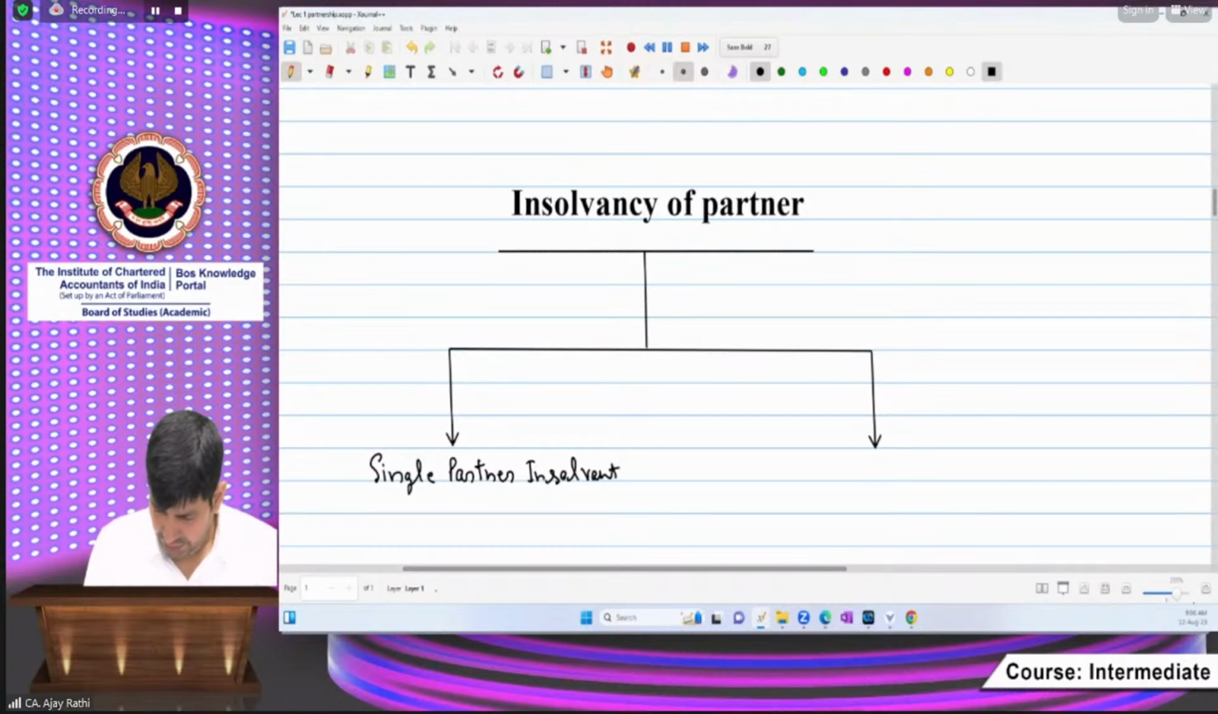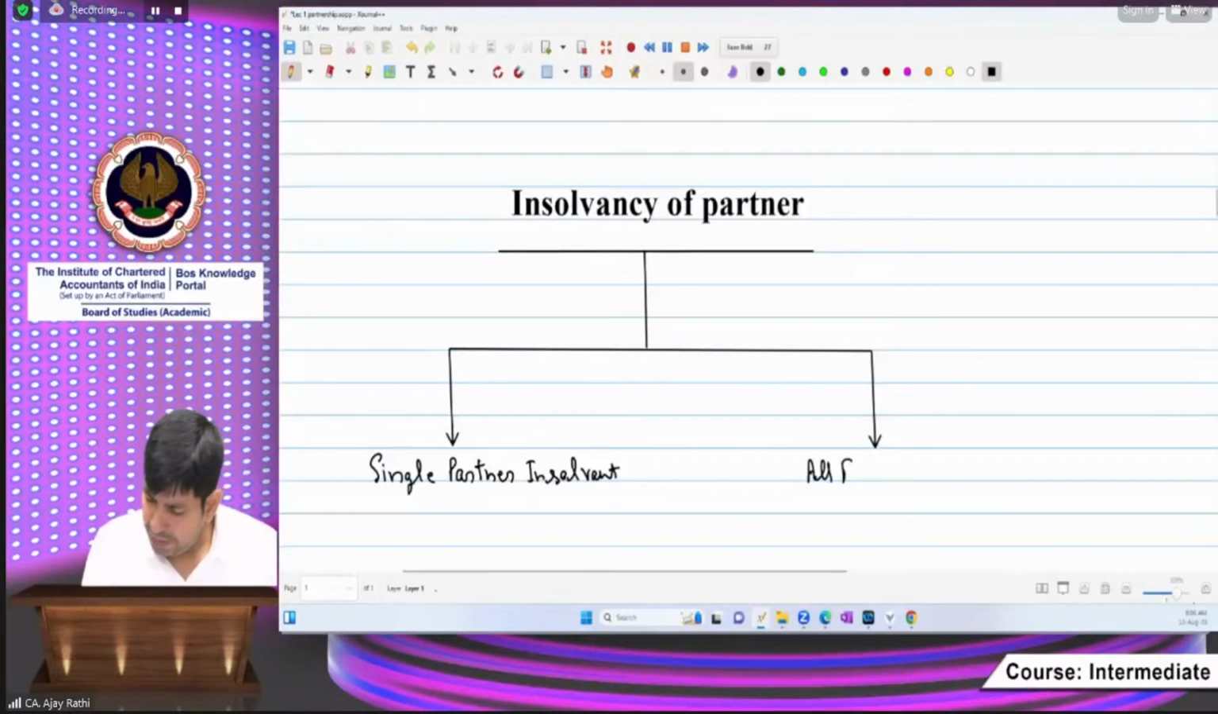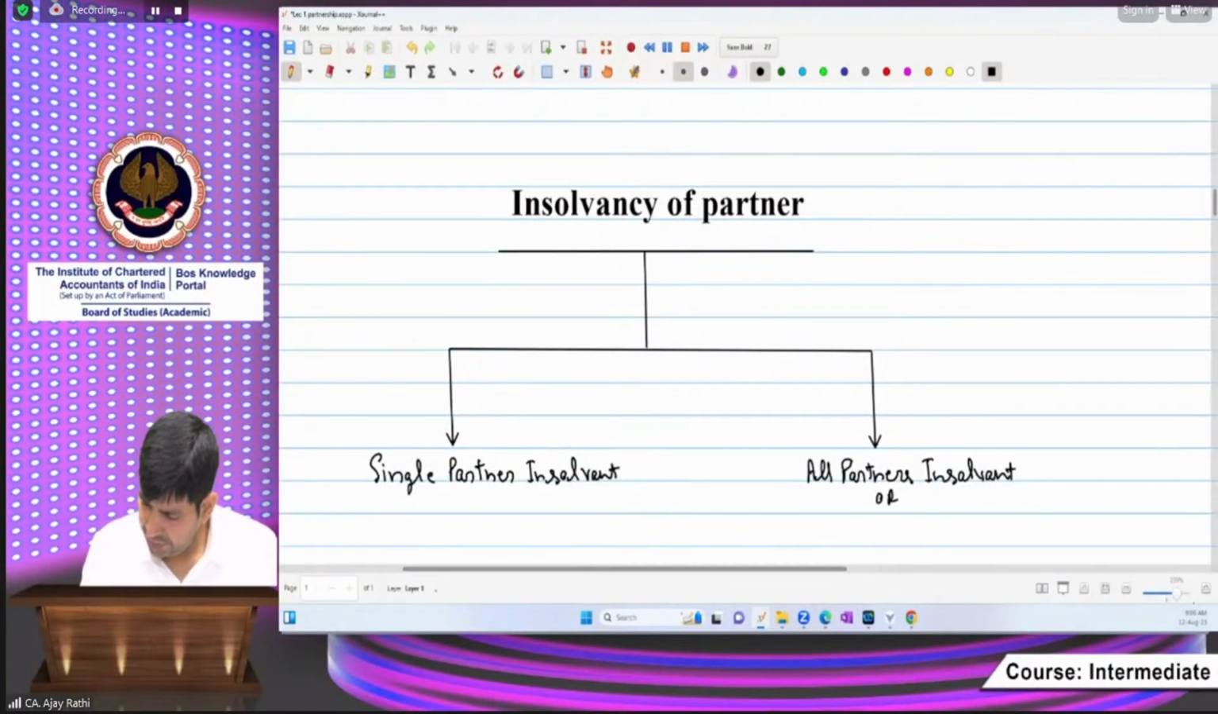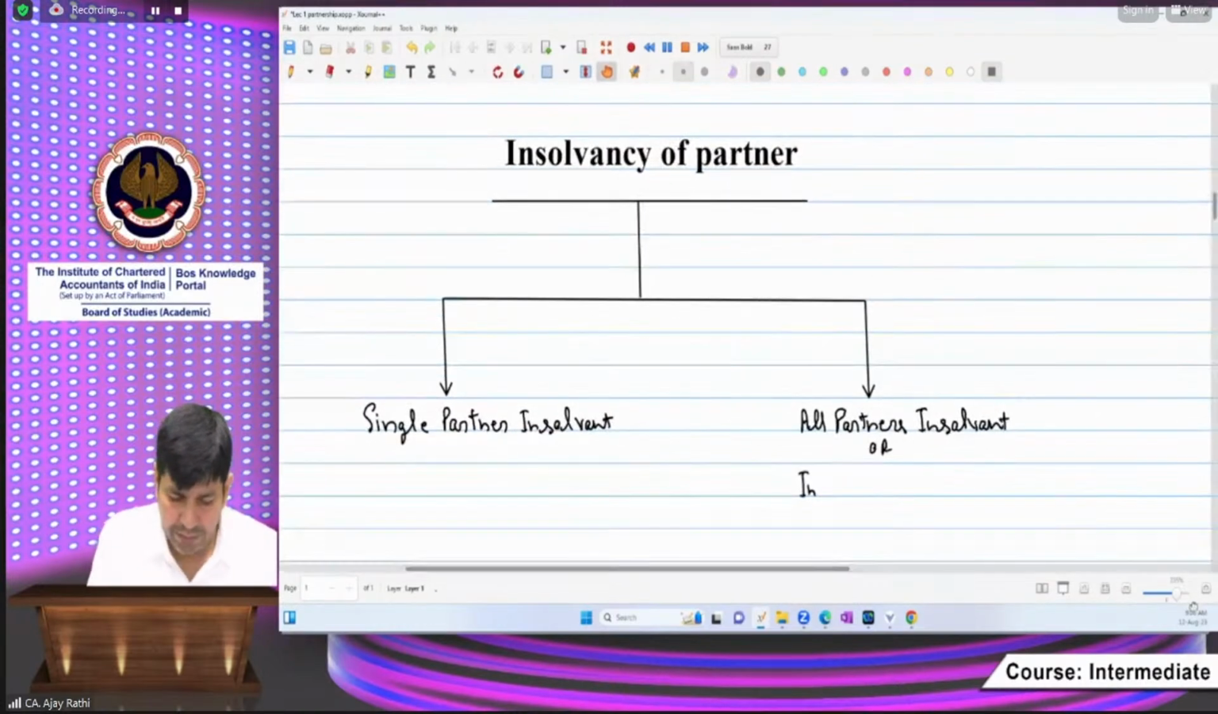and all partners insolvent. Another name of this is insolvency of firm, because all the partners together are called a firm. So we can say, very good, beta Swati, insolvency of firm.